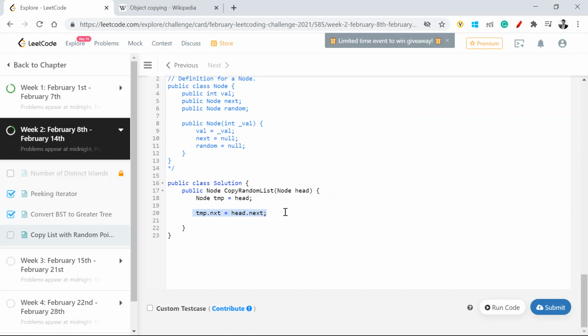So in a way, we need to create fresh nodes. Now, how we are going to do that is we are going to leverage a hash map. In the C sharp world, we can say it's a dictionary, right? So let's get going. If I talk about the algorithm, what we'll say is,